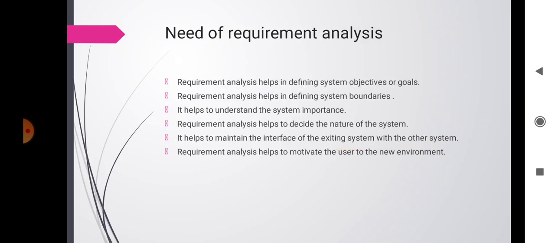The needs of requirement analysis. Requirement analysis helps in defining system objectives or goals. It helps in defining system boundaries. It helps to understand the system importance. It helps to decide the nature of the system. It helps to maintain the interface of the existing system with other systems. And requirement analysis helps to motivate the user to the new environment.